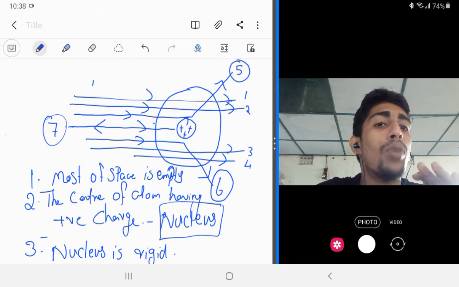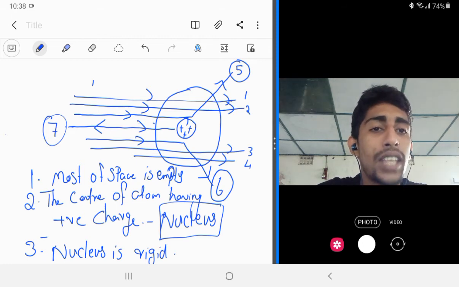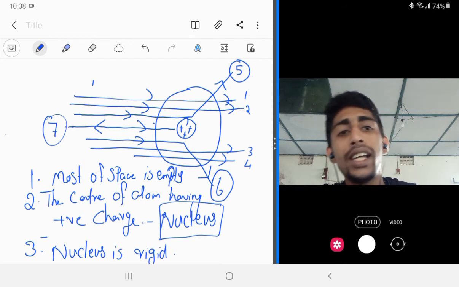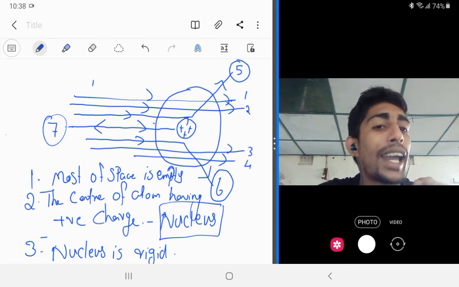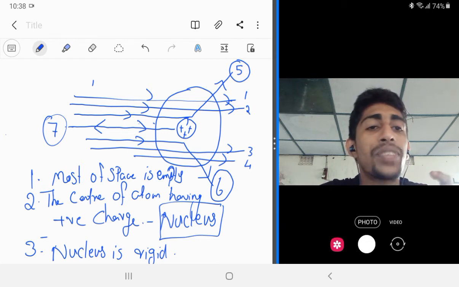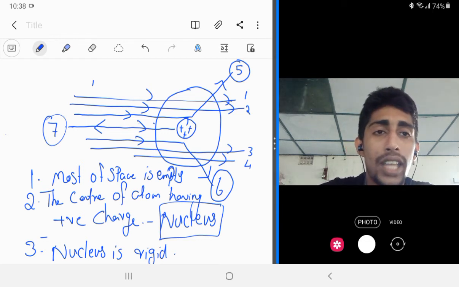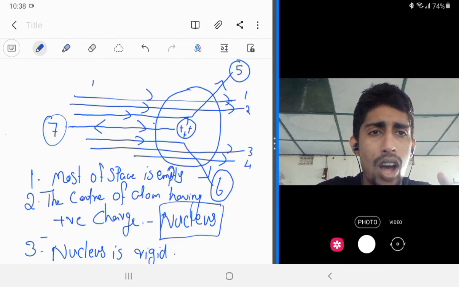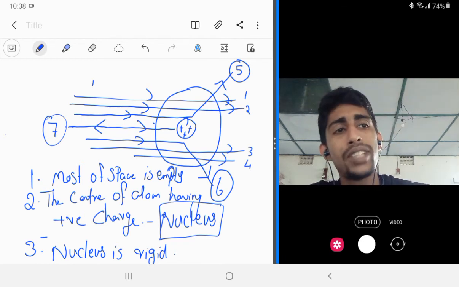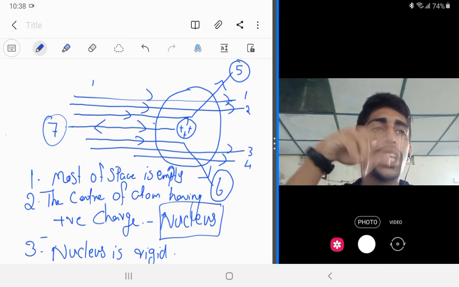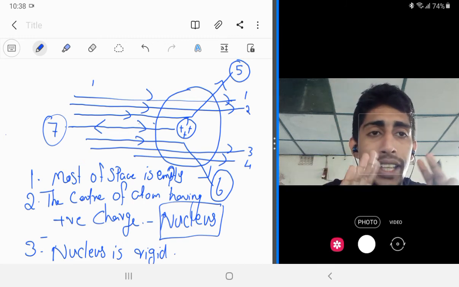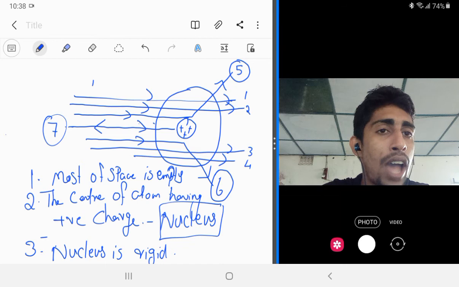So most of the space is empty, then the center of the atom has positive charge, that portion is known as the nucleus, and third, the nucleus is rigid. Clear? Then the second question: how did this nucleus get the positive charge? We know about two subatomic particles. Which are the two subatomic particles? Negatively charged electrons and positively charged protons.